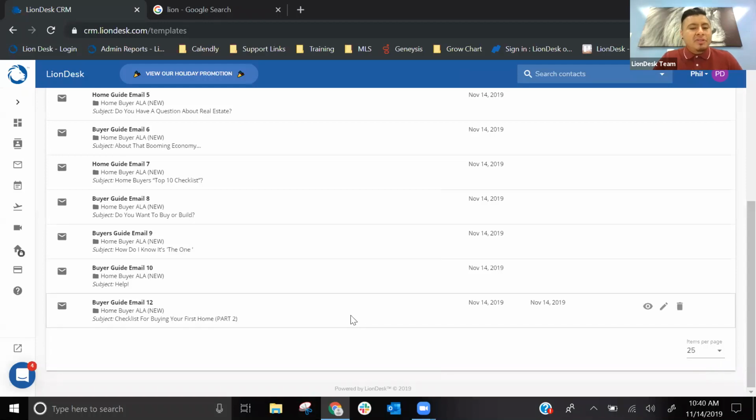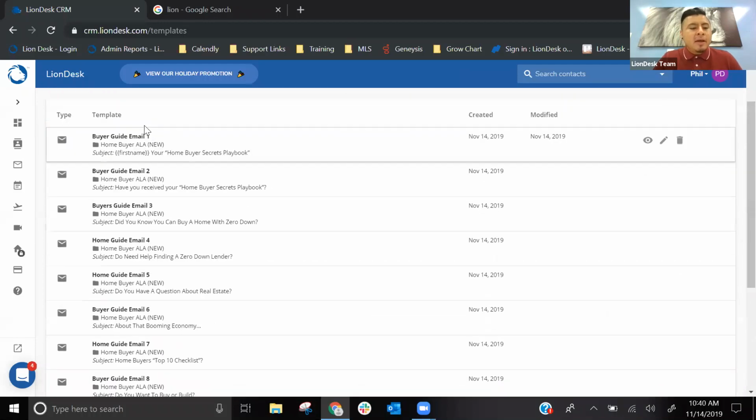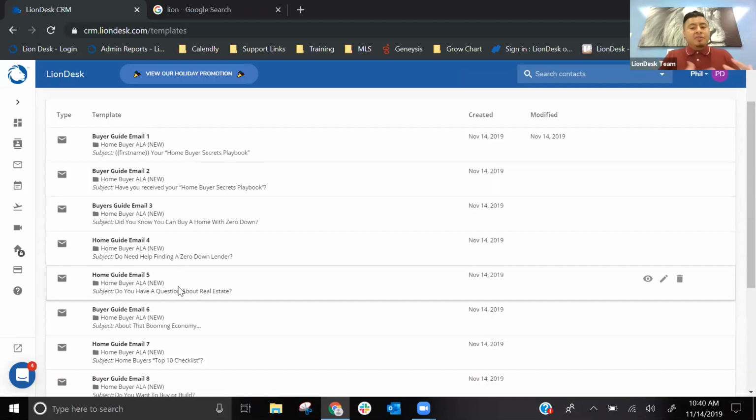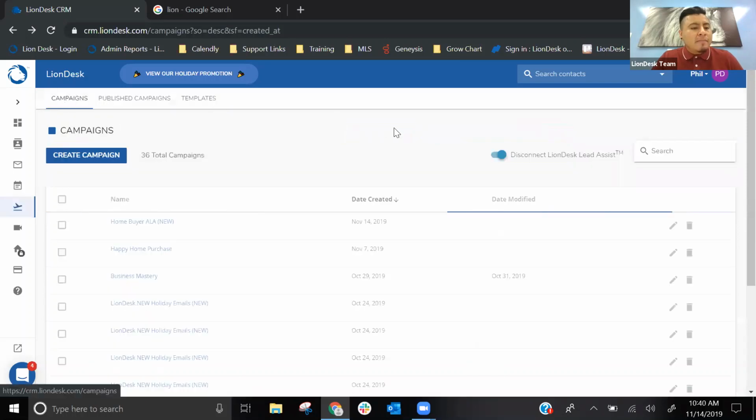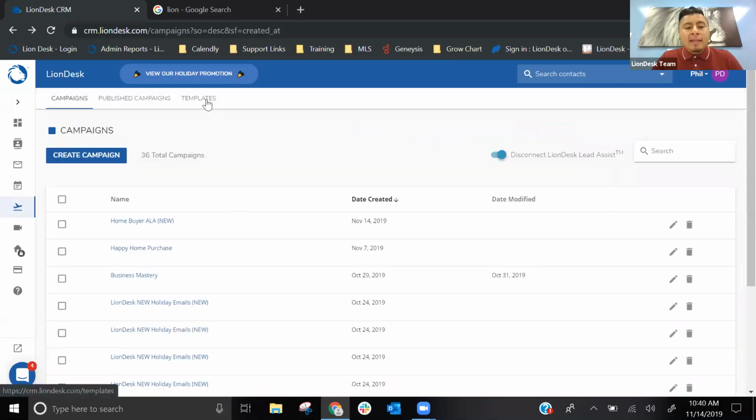So again, definitely make sure if you do download any of these campaigns to go through the templates and make sure that the agent didn't leave any personal information behind. And if they did, go ahead and remove it and add your own information in there. All right, so it's going back. So that's how you'll edit the templates.